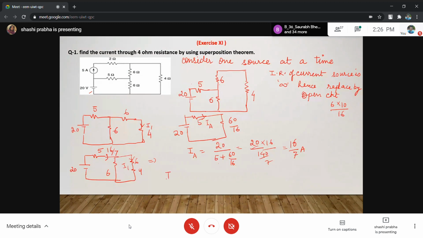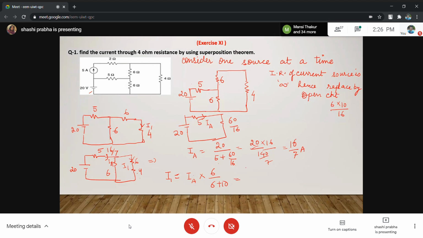Now can you find this current I1? This current I1 is equal to IA into 6 upon 6 plus 10. This is IA, and it divides into two branches, one is 6 and the other is 10. So what about the current in the 10 ohm resistance? I told you one current division rule: total current into the other resistance. We want to find this current, so what is the other resistance? 6. So IA into 6 upon 6 plus 10.